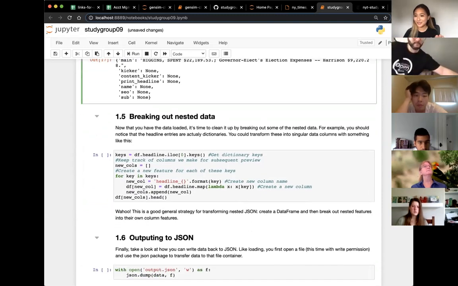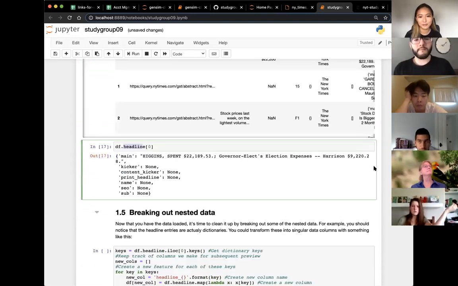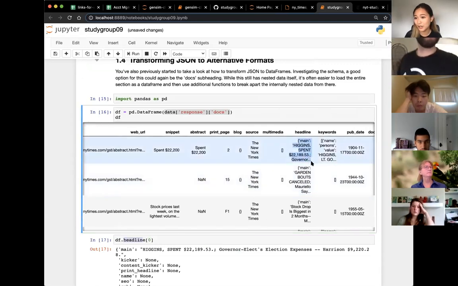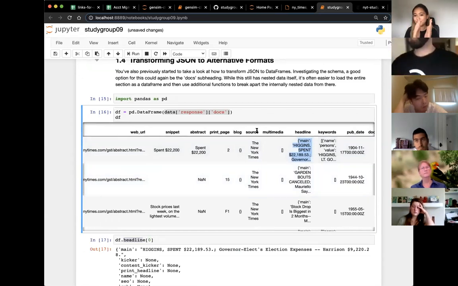So I wrote this function, not the best function, I'll tell you right now, but you can just write your own functions to break out these nested dictionaries that are in columns. So basically when you have something like this, it is not as helpful. What you want to do is break it out and either keep just the main headline, or basically you can make new columns for each of that.